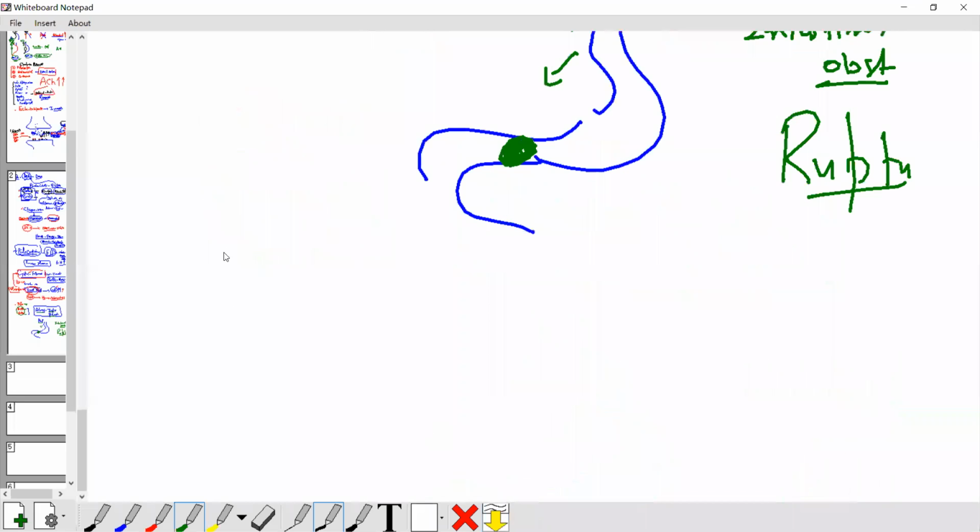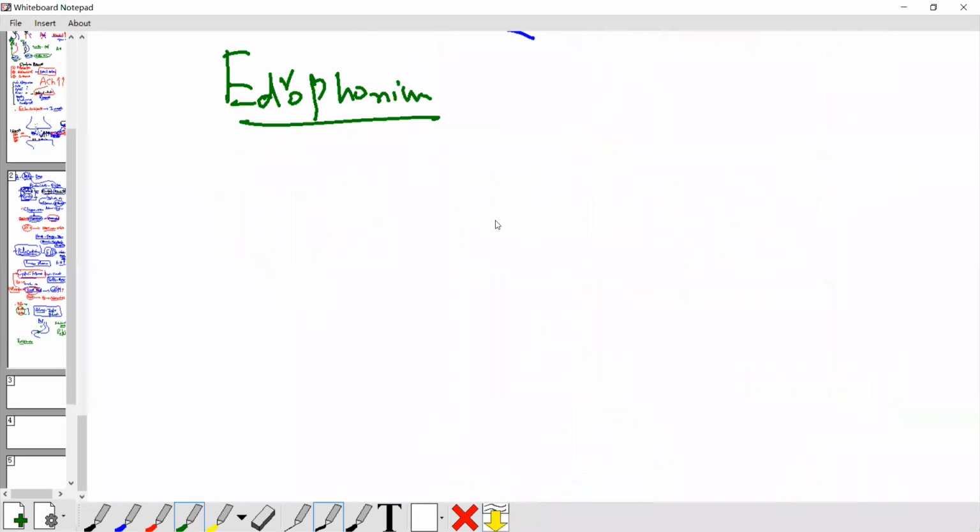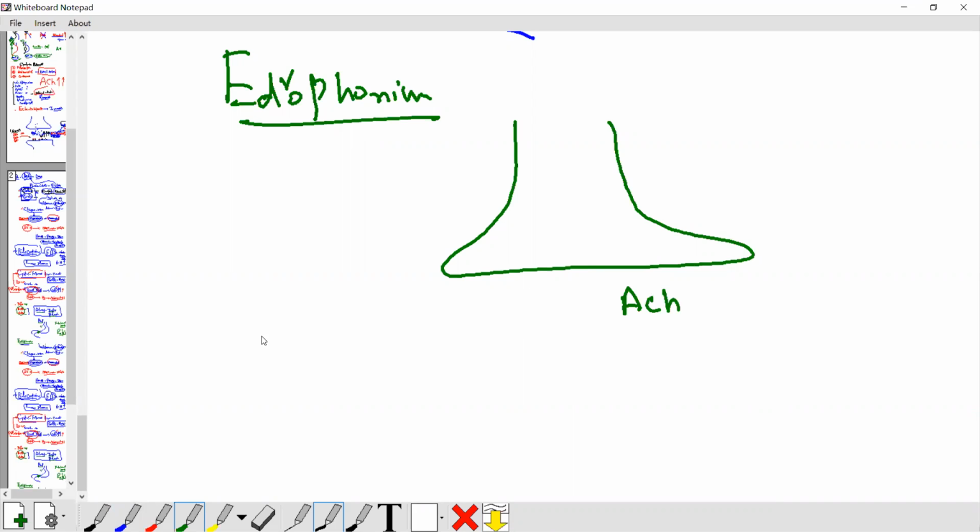Next drug, another drug, edrophonium. What is this edrophonium? At the neuromuscular junction, what do we use? Acetylcholine.